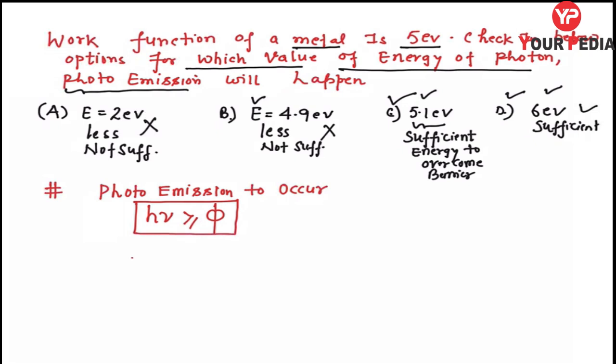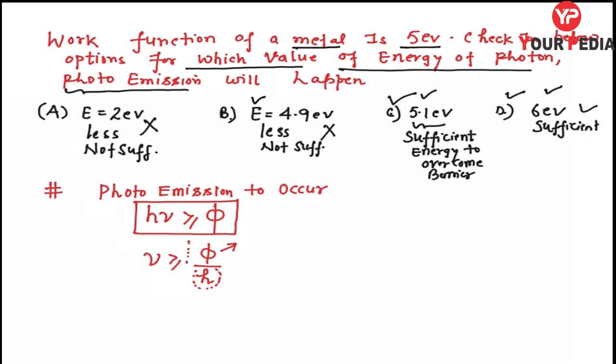Now see, students, we can write here that frequency nu should be greater than or equal to phi upon h. It means for a particular metal, this is constant. I have told you the work function is a property of the material, and h is also constant.